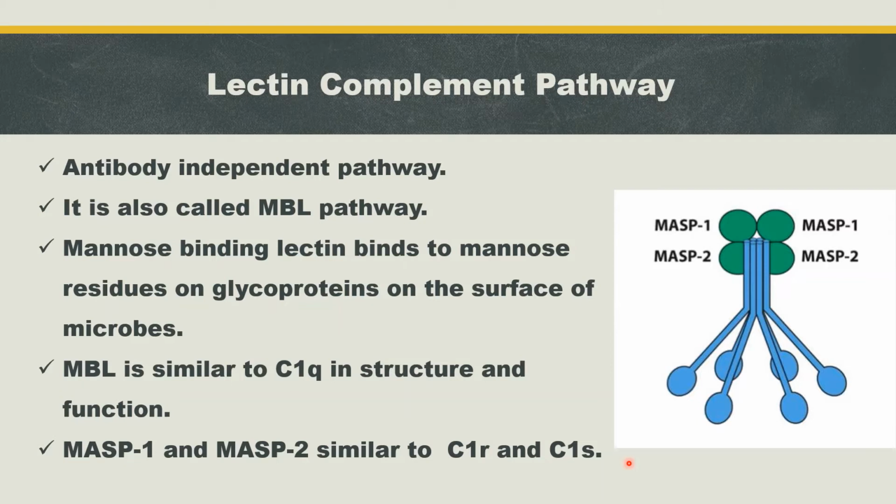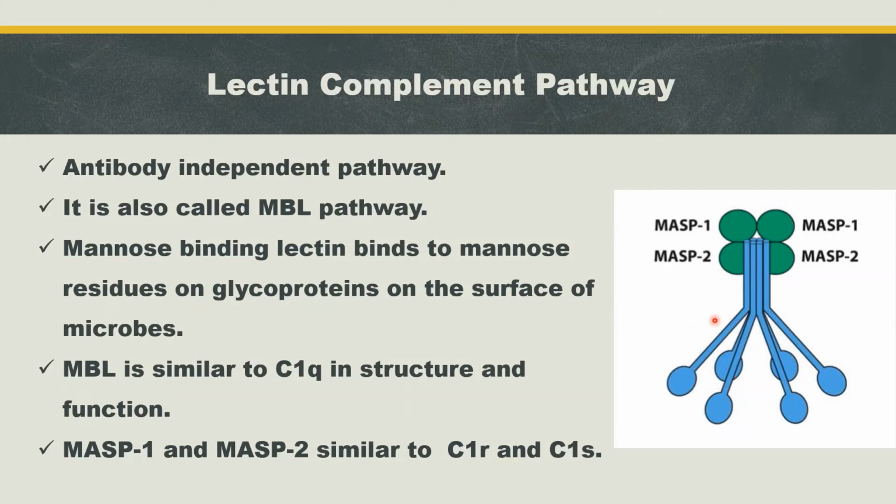The function of C1R and C1S is activating C2 and C4 to form C3 convertase. Same here, this complex will activate C2 and C4 to form C3 convertase.